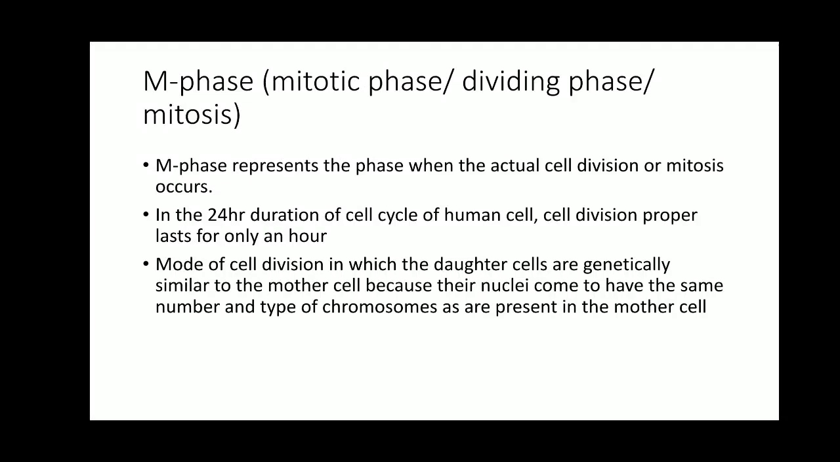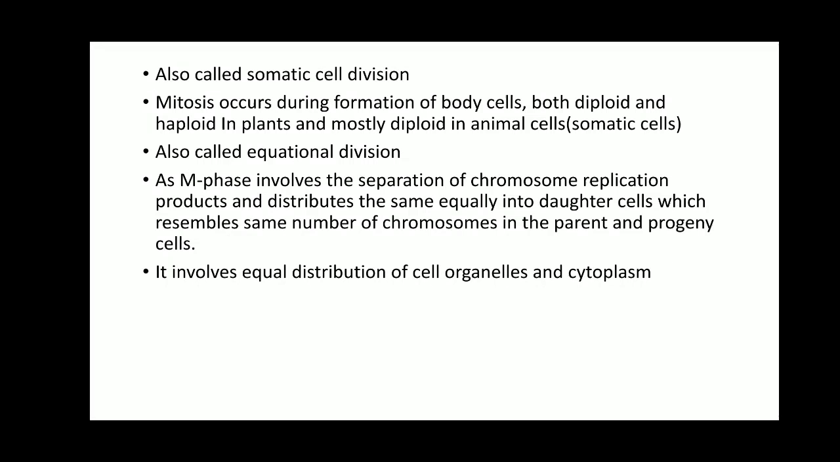Whatever parental chromosome or parental genetic material the cell has, it undergoes mitotic cell division and produces two daughter cells which contain the same number and type of chromosomes as that of the parent cell or the mother cell. Getting? So mitosis is also known as equational division. Mitotic division is also known as equational division. Why is it known as equational division? Because it contains the number of chromosomes as it is in the parent, and in the progeny cells it is going to remain the same.